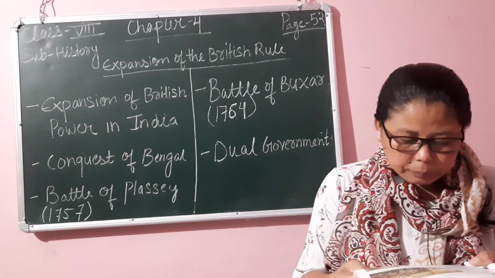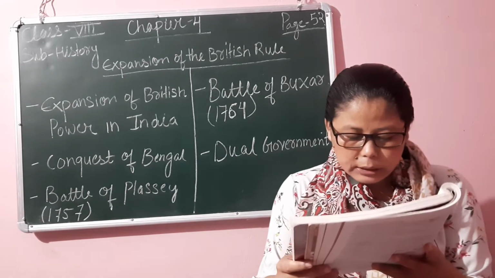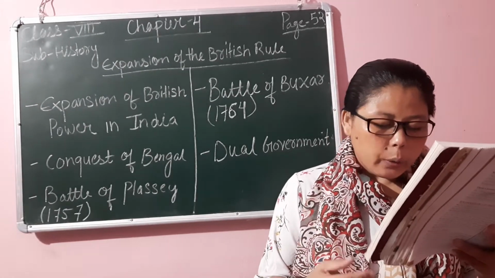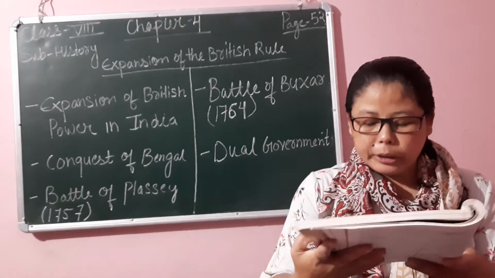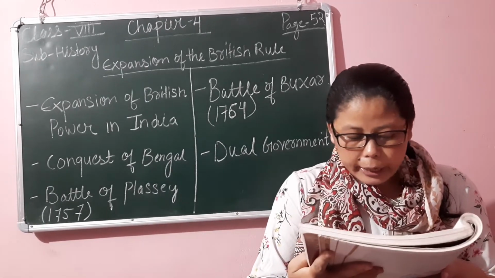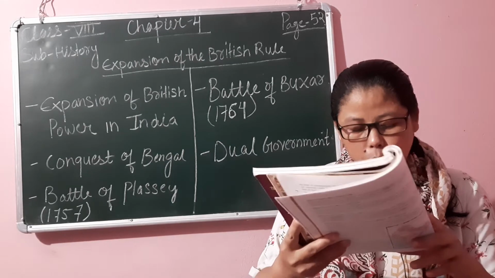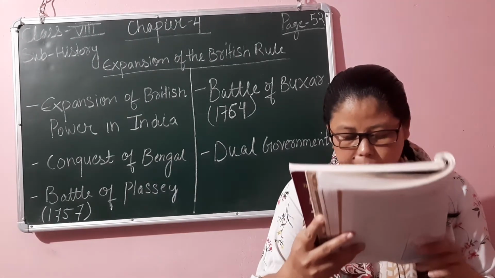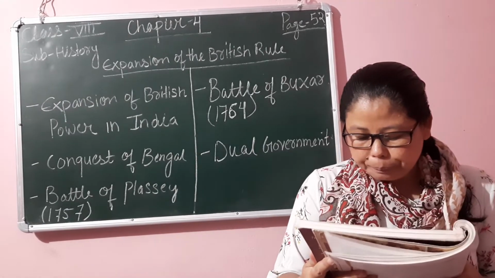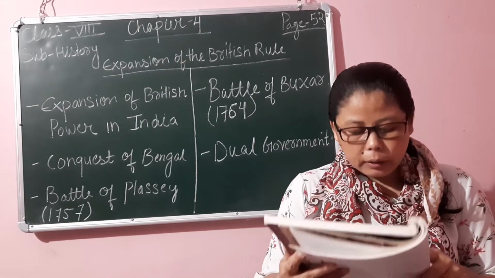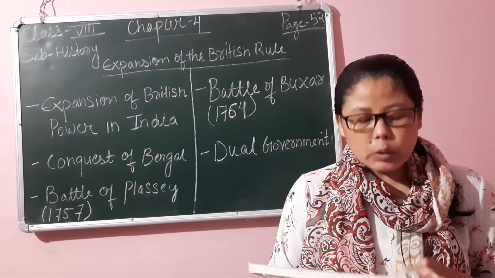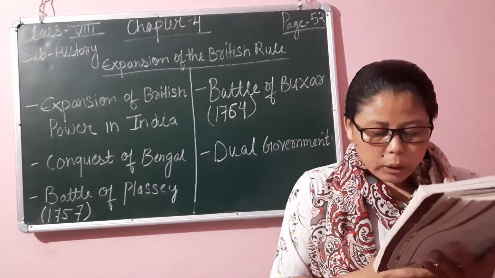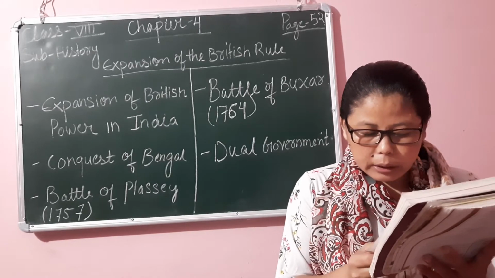So, in the Battle of Buxar 1764, Mir Kazim at first was very generous and friendly to the British, but after a few years he refused to accept their control. So this hostility between the British and Mir Kazim increased, so that the British declared a war. In this war, Mir Kazim lost the war and he fled to Awadh, soliciting support from Shuja-ud-Daula.